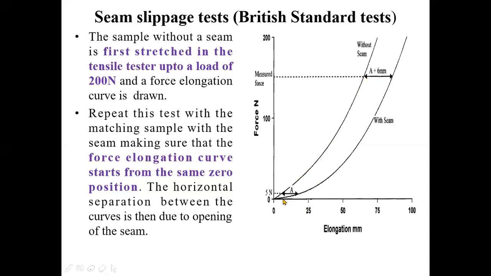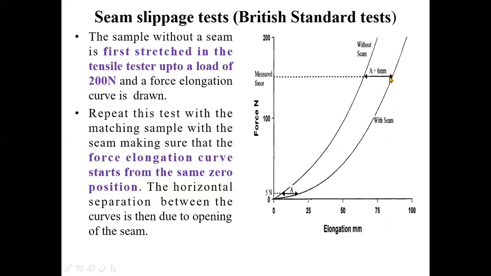But here, elongation is produced because of the elongation of the fabric itself and also because of the stretching of the seam. If you deduct the elongation due to fabric, then what will be left is the elongation of the seam, and exactly that gives you the seam slippage.